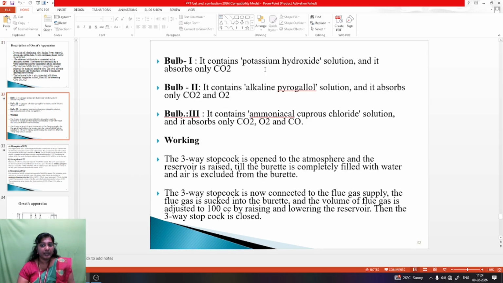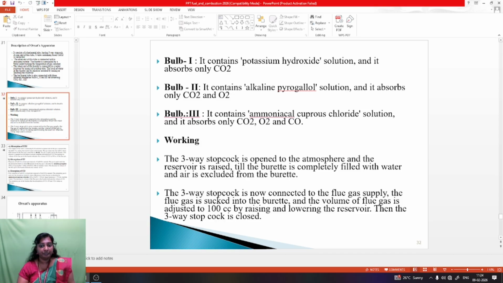Bulb 1 contains potassium hydroxide solution and it absorbs carbon dioxide. Then bulb 2 contains alkaline pyrogallol solution and it absorbs oxygen. And bulb 3 contains ammoniacal cuprous chloride solution and it absorbs carbon monoxide.